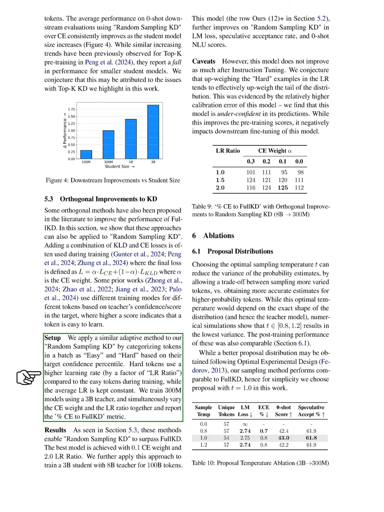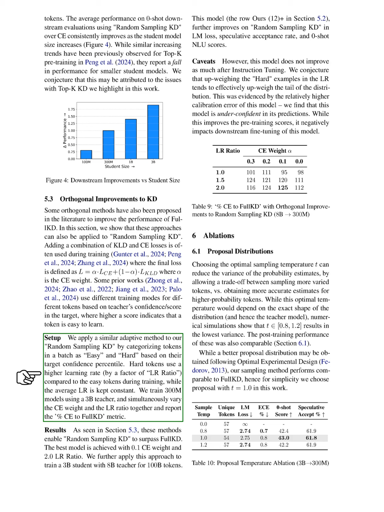We implement a similar adaptive method in our random sampling KD by classifying tokens in a batch as easy or hard, based on their target confidence. Hard tokens are trained with a higher learning rate compared to easy tokens, while maintaining a constant average learning rate. We train 6 million models using a 4 billion teacher, varying the cross-entropy weight and learning rate ratio, and report the percentage of cross-entropy to full KD.